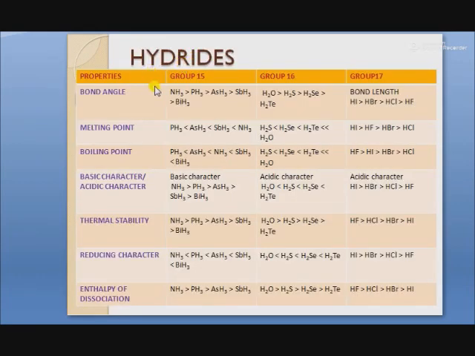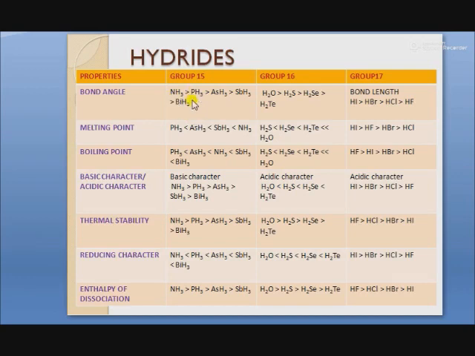Hydrides. Here are some properties of hydrides of group 15, 16 and 17. First is the bond angle. Group 15 forms hydrides of the formula EH3, where E is nitrogen, phosphorus, arsenic, antimony, bismuth.